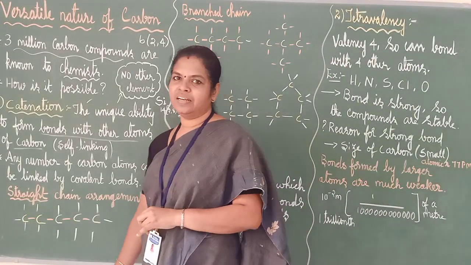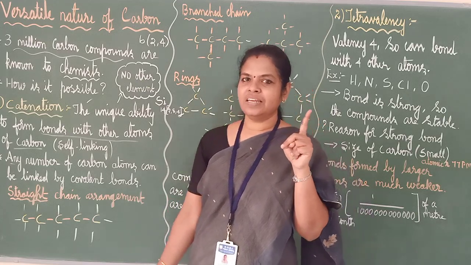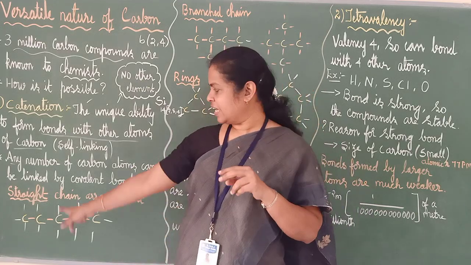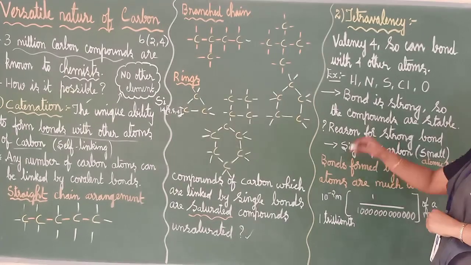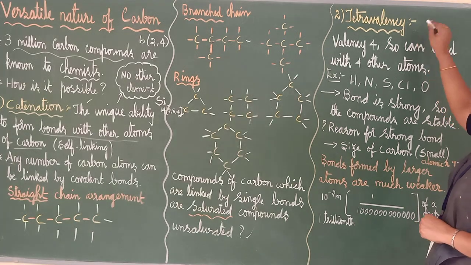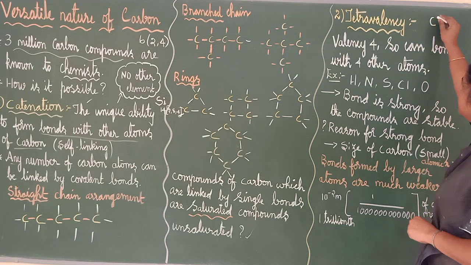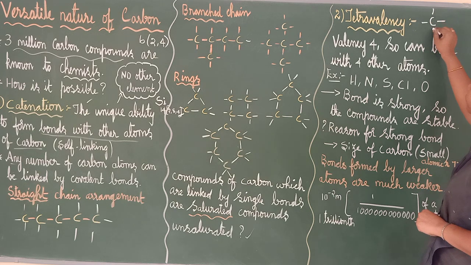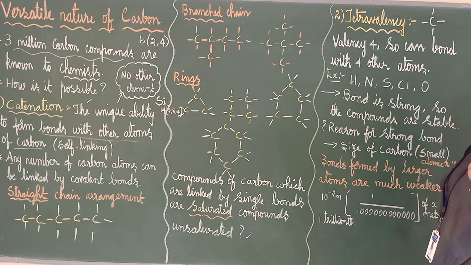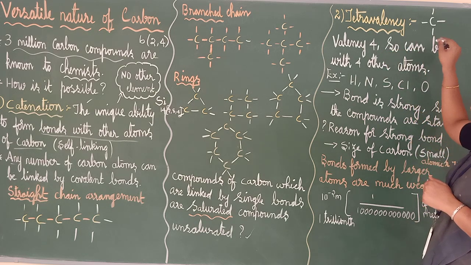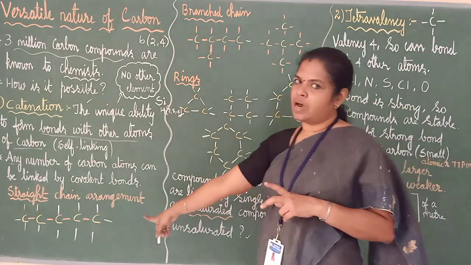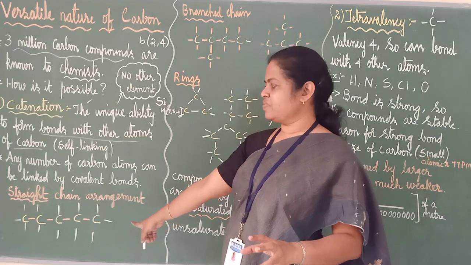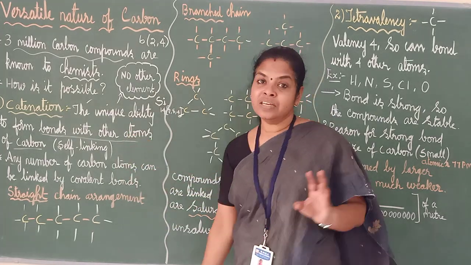So this is the first unique nature of carbon. How many unique natures are there? 2. One is catenation and the other one is tetravalency. Catenation we have studied. What is catenation? It is self-linking ability. The next one is tetravalency. Tetravalency means each carbon atom has valency 4. Tetra means 4, so it can bond with 4 other atoms. Only with carbon atoms, if they join, then it is catenation.